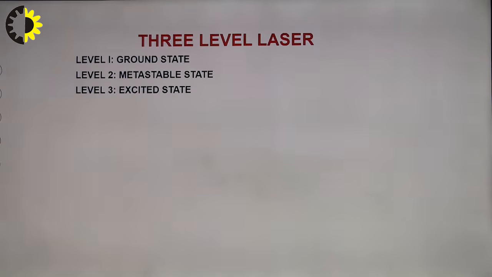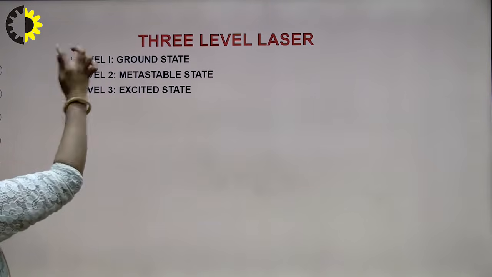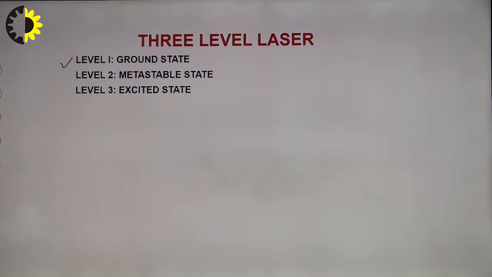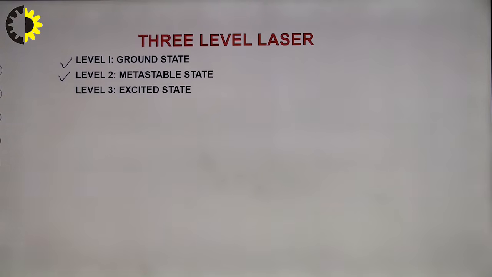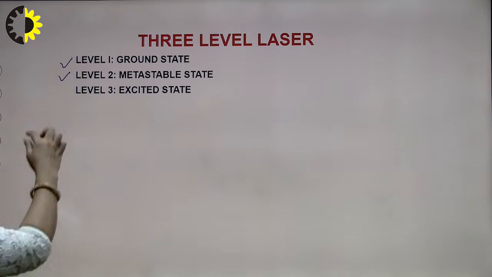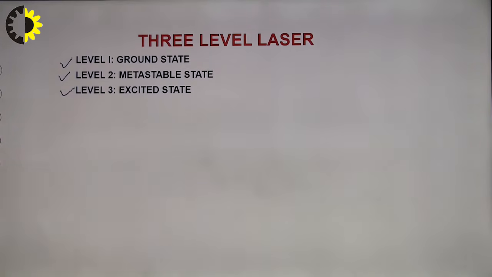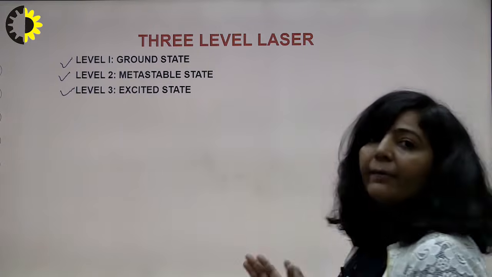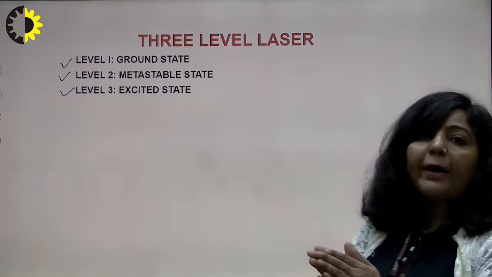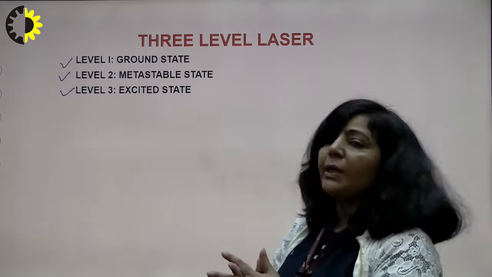The first energy state is ground state. Clear? The second energy state which is participating in light amplification in a 3-level laser is a metastable state. And the third energy state is known as excited state. So what you have here? You have the total number of atoms distributed in these 3 states.